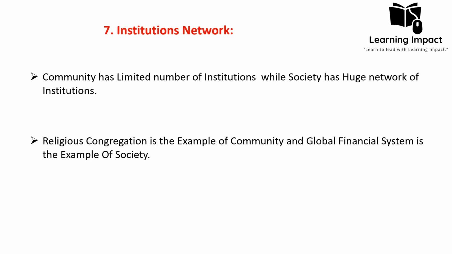Then the other is the institutions network. Community and society both need institutions to work, but in the case of community, there are a limited number of institutions, while in the case of society, there is a huge network of institutions.